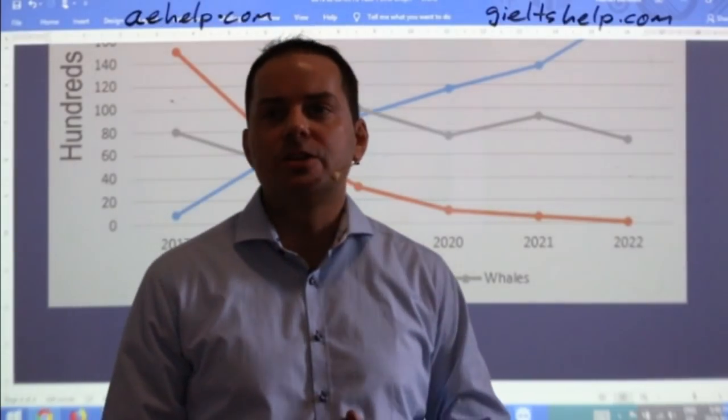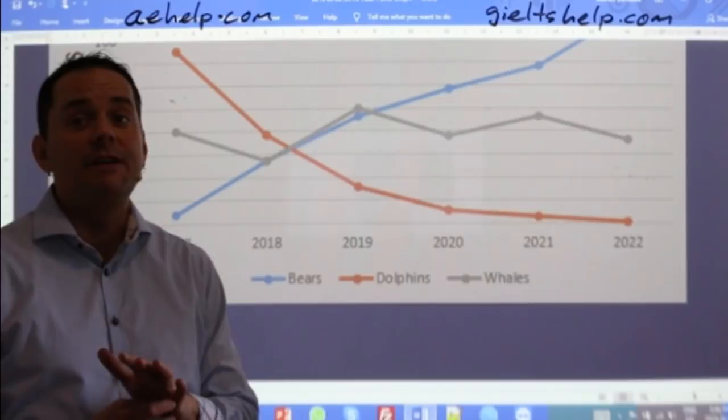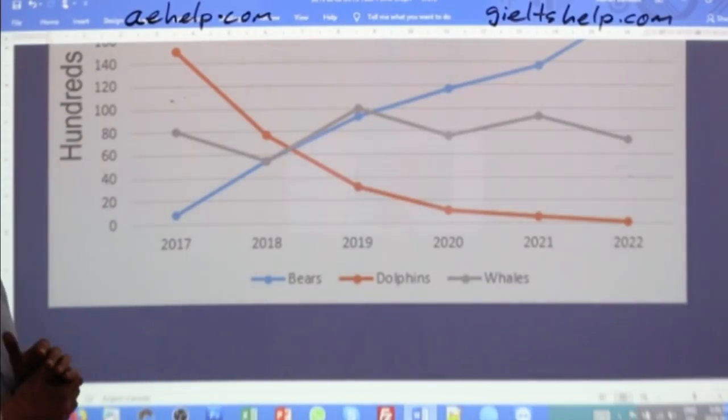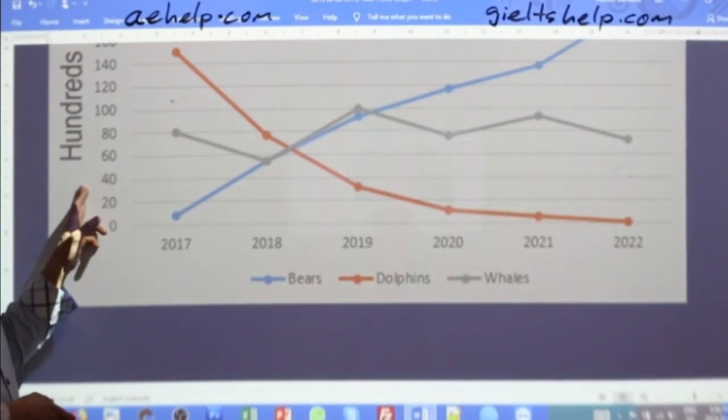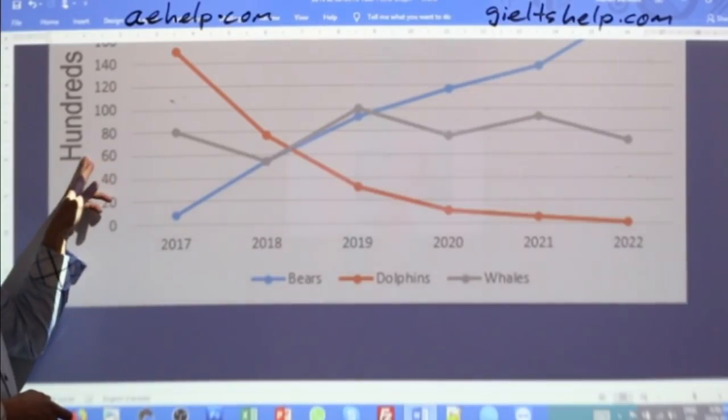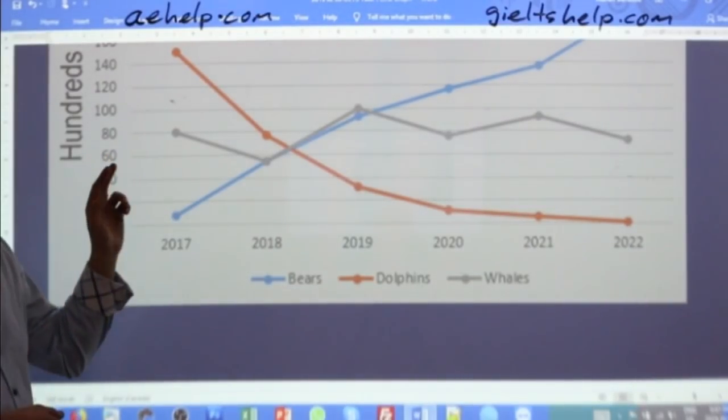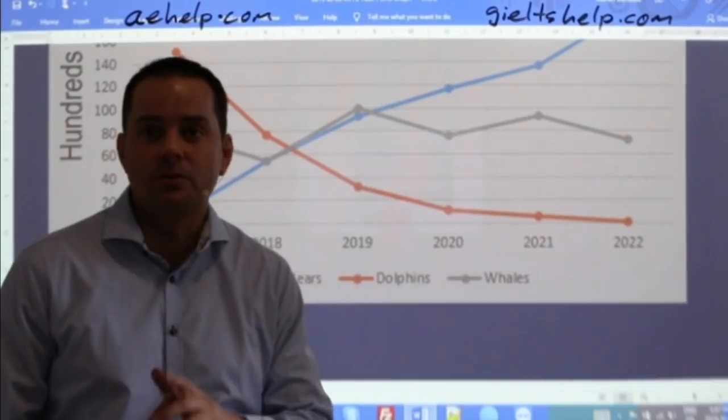Igul says 3 years ago, dolphins were about 15,000. Igul, careful with information mistakes. This is in hundreds. Okay, so 60 times 100 is 6,000, not 60,000. So careful, Igul.